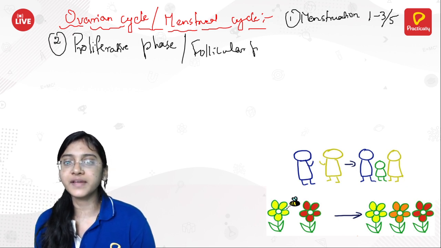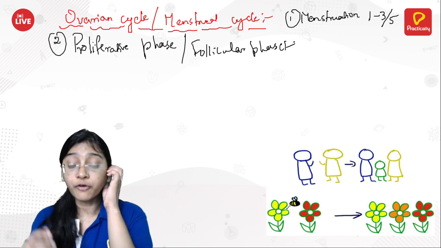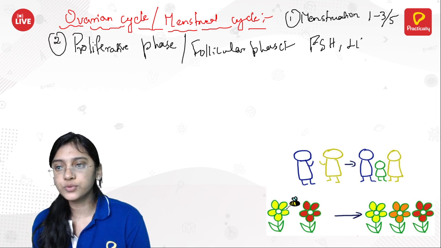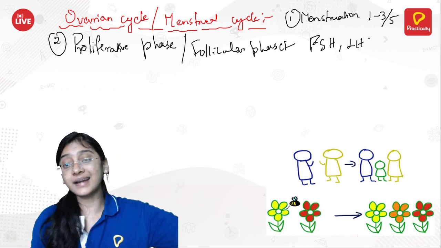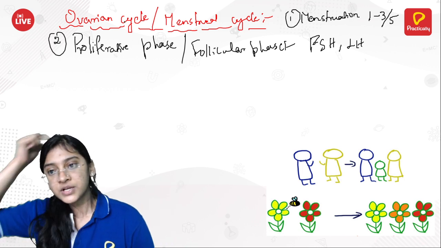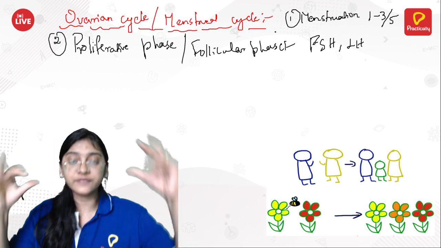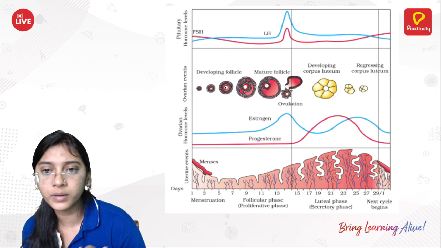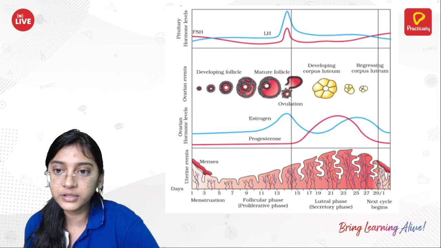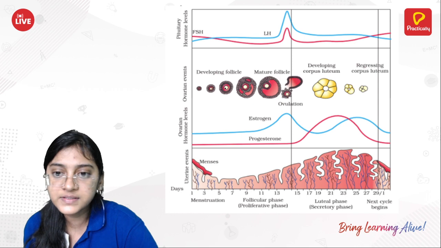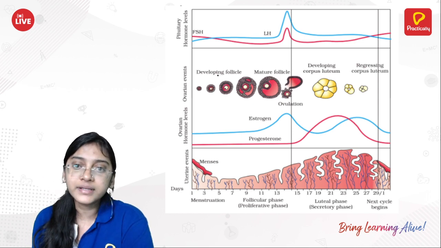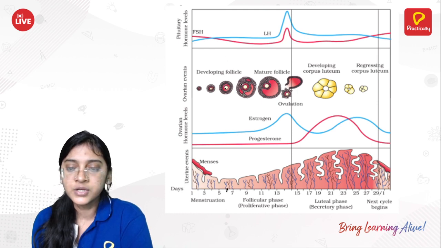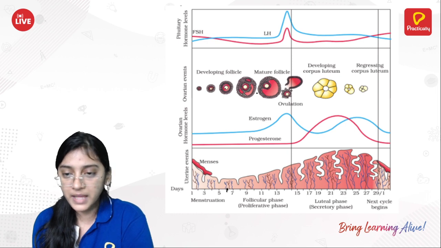So in the follicular phase, as the name says, you are able to see follicular development, that is, slowly FSH and LH will be produced from the anterior pituitary gland into the ovary. Remember, this is happening in the ovary. Because of this, the follicle is also stimulated for growth, and this follicle will be covering the developing ovum. Can you see? This is nothing but follicle, follicle, follicle. This is ovum, this is ovum. So now the follicle will start developing from the follicular phase, and more and more follicles are developing around the ovum.